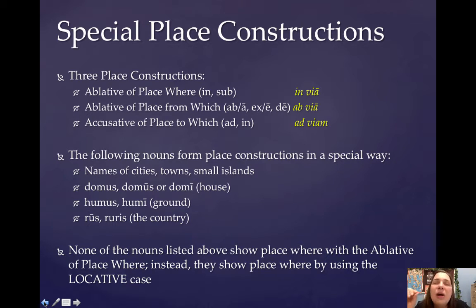Okay, there are certain words, however, that are not going to form their place constructions in this way. So first let me tell you what these words are. The first set of words are the names of cities, towns, and small islands. I know that whole small island thing sounds a little crazy. What it's referring to are islands that are small enough to have 3 or fewer towns or cities on them. So we're talking about islands that are fairly small.